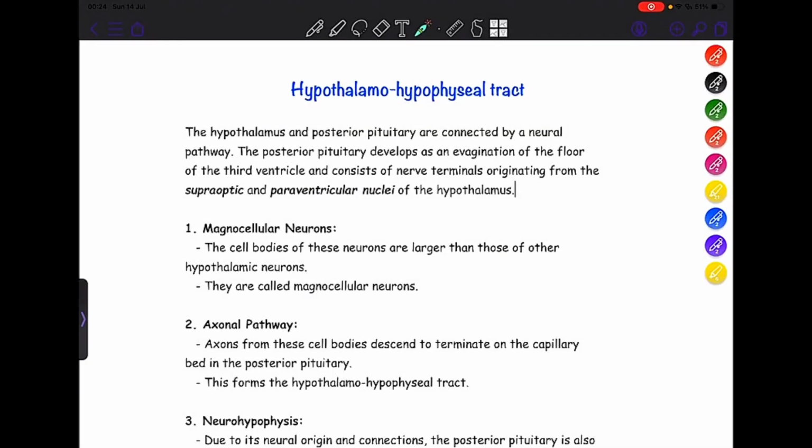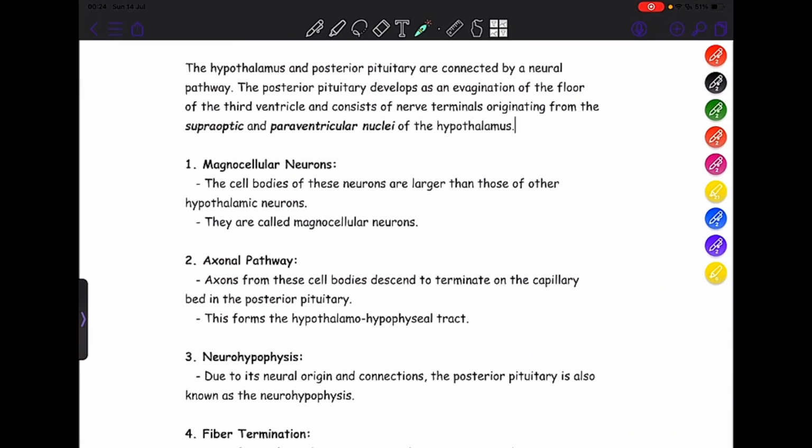Now coming to the hypothalamo-hypophyseal tract. The hypothalamus and the posterior pituitary are connected by a neural pathway. Okay, so the posterior pituitary develops as an invagination of the floor of third ventricle and consists of nerve terminals originated from the supraoptic and paraventricular nuclei of the hypothalamus. Okay, now the cell bodies of these neurons are larger than those of the other hypothalamic neurons. Therefore, they are called the magnocellular neurons.